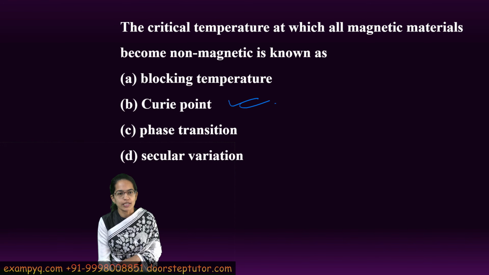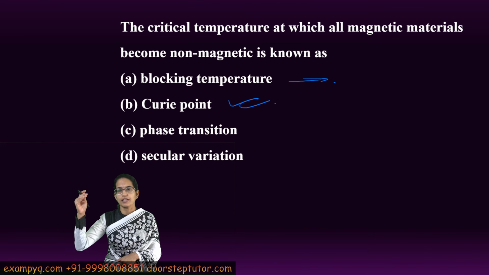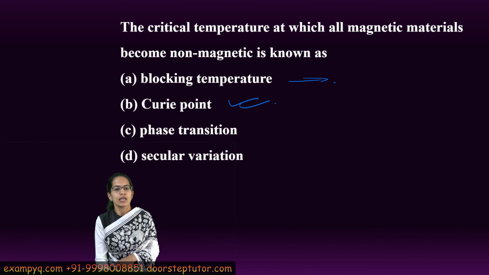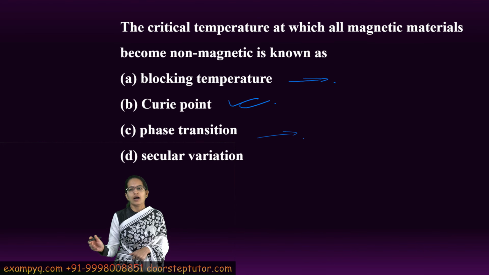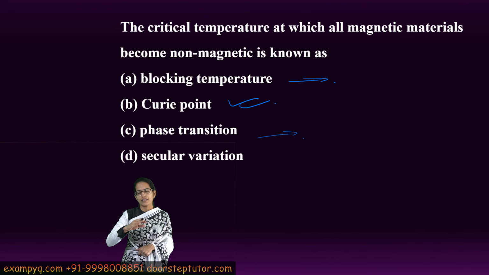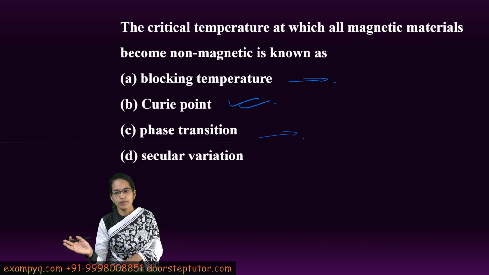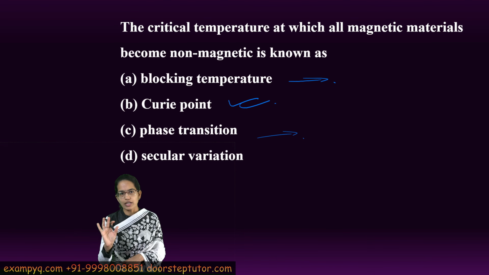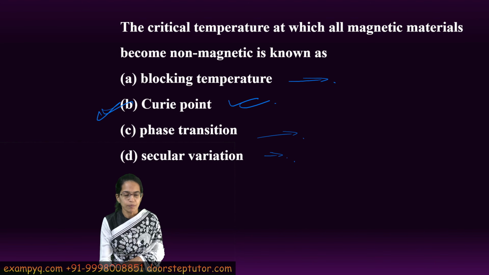For example, blocking temperature. Blocking temperature is the temperature below which the magnetic materials actually maintain their magnetic orientation. Phase transition is where the transfer of a substance from one phase to another, solid to liquid, takes place, but this is not related or limited to only magnetic properties. And then secular variation is the fluctuation in the magnetic field of the earth, which is again unrelated to the critical temperature. So here the correct answer would be Curie point.